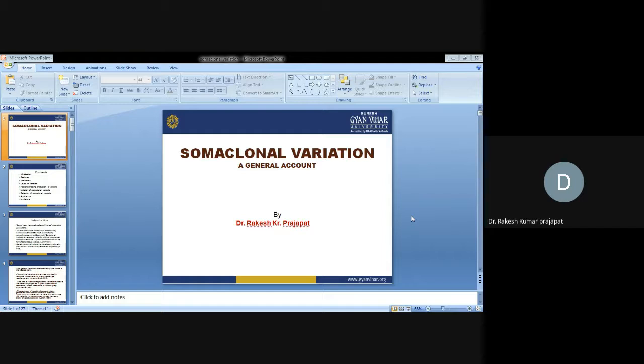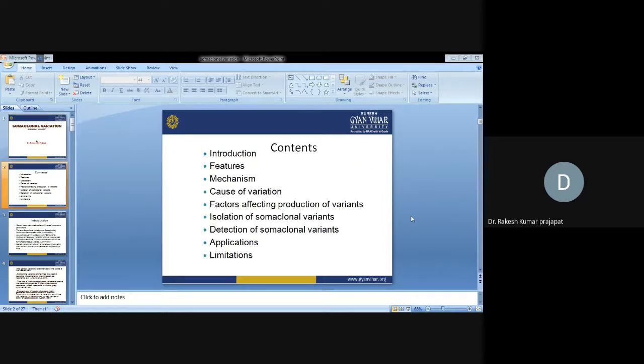We will also discuss the molecular basis of these somaclonal variations, and what changes in the media are responsible for generating the different classes of somaclonal variations. So we are going to deal with that in this class. Under this introduction, what are the features of somaclonal variations? What is the molecular basis or mechanism that generates them? What are the causes of variations? Causes means why they are generated in culture media.